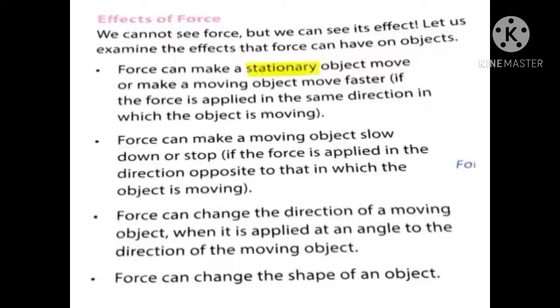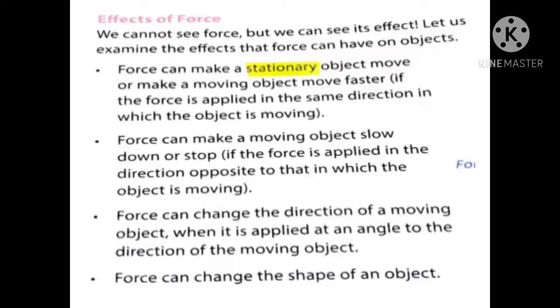So if you see all the four effects of the force, the first one is forces can be applied to move an object. That is, a stagnant object can be moved with the help of force. Second one, a moving object can be stopped by force. Third one, a force can change the direction of the moving object.